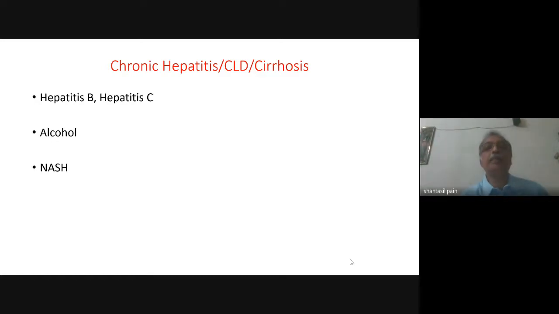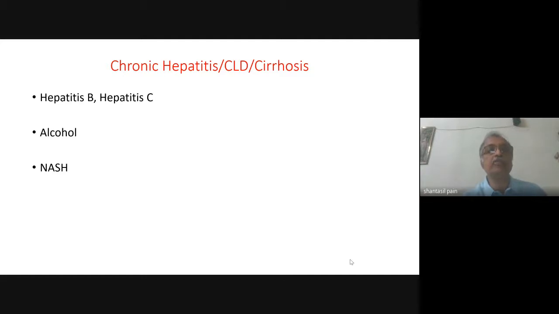Now, coming to chronic hepatitis, or commonly we use the term chronic liver disease, or in an advanced stage we use cirrhosis of liver. The infections that can cause chronic liver disease are usually hepatitis B and hepatitis C infection. But apart from them, again, alcohol is an important cause of chronic liver disease.